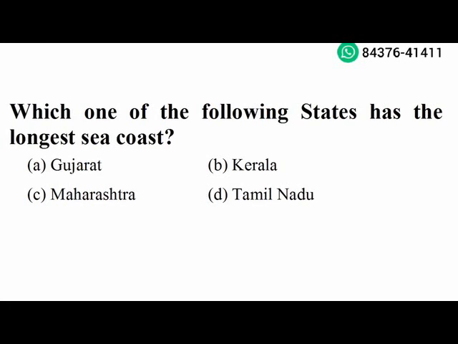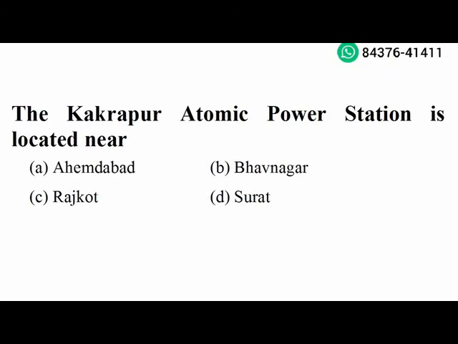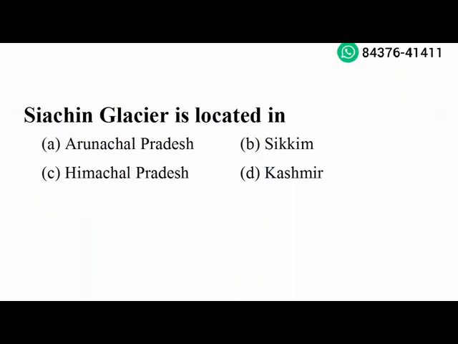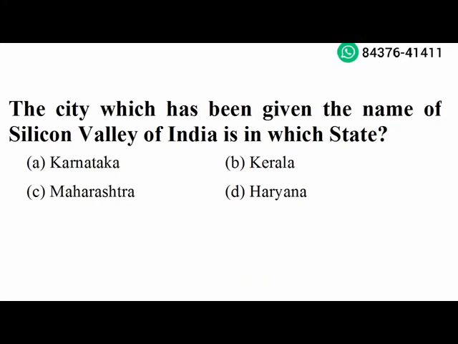Next question. The Kakrapar Atomic Power Station is located near Bhavnagar. Option B is the right answer. Next question. Siachen Glacier is located in Kashmir. Option D is the right answer. Next question. The city which has been given the name of Silicon Valley of India is in which state? Karnataka. Option A is the right answer.